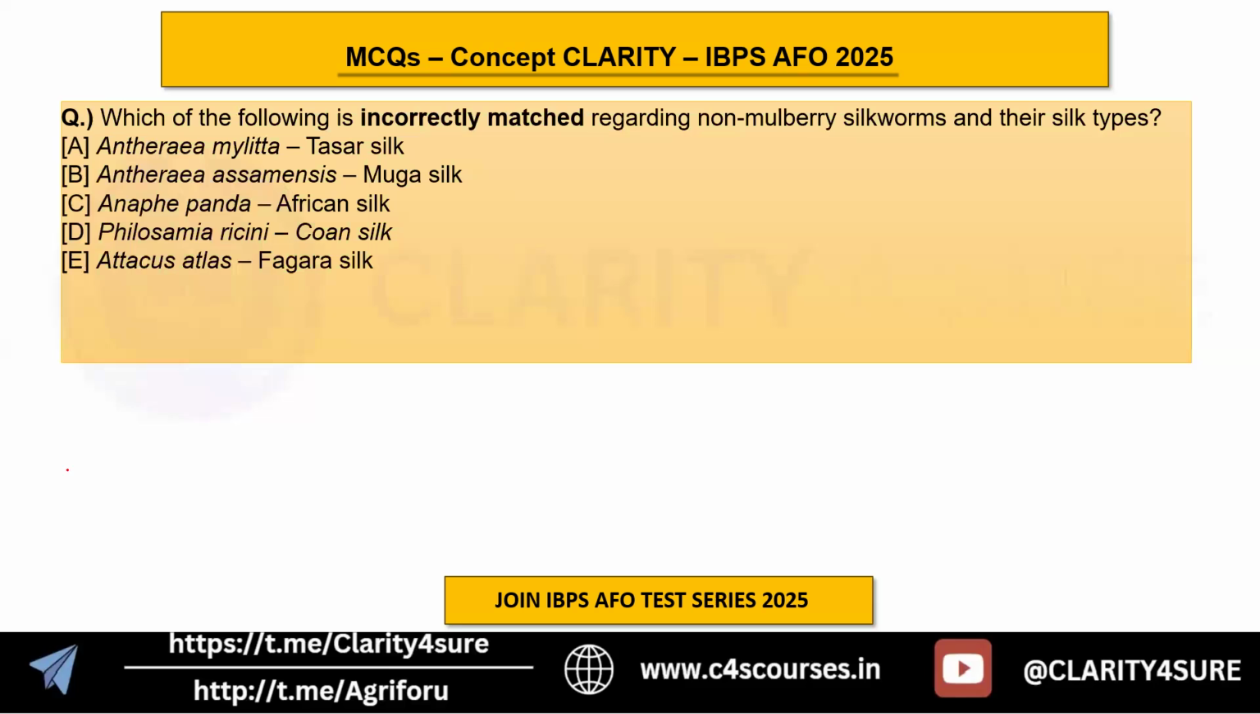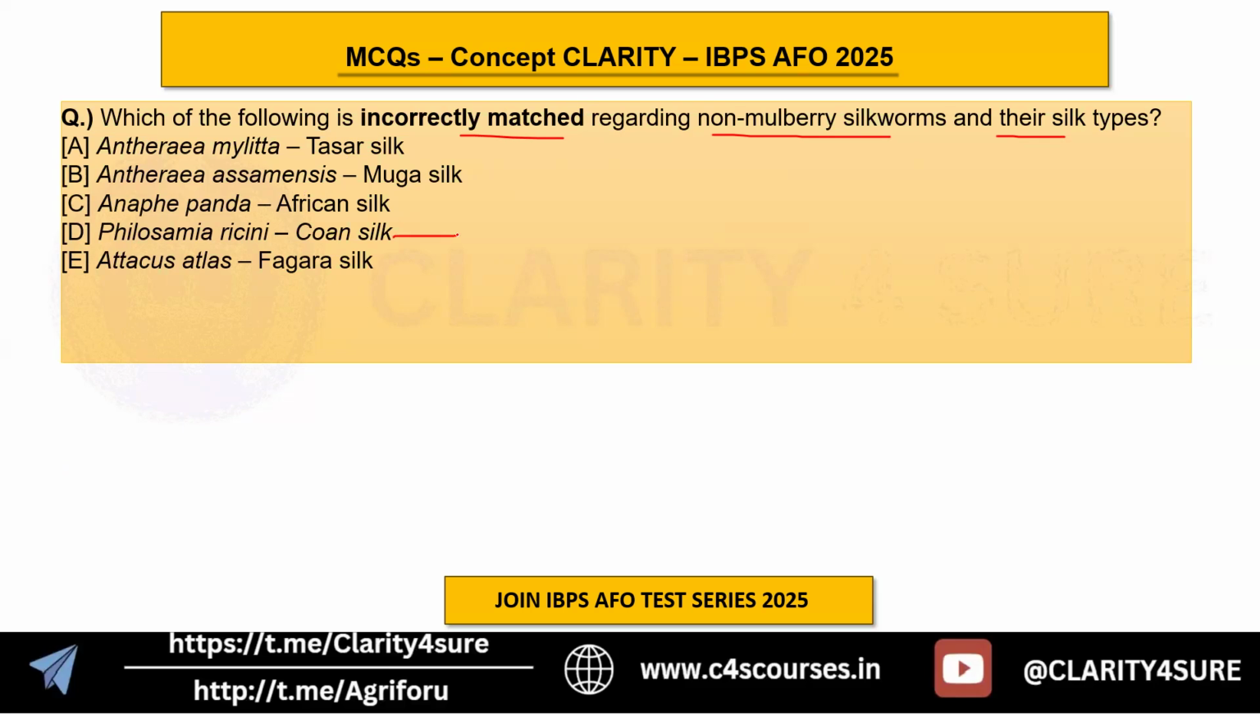Now we have to choose the incorrectly matched option regarding the non-mulberry silkworms and their silk type. You should be familiar with the scientific names also. If you are familiar with their scientific names, you can easily differentiate or eliminate the options here, right? So the answer here is actually D.